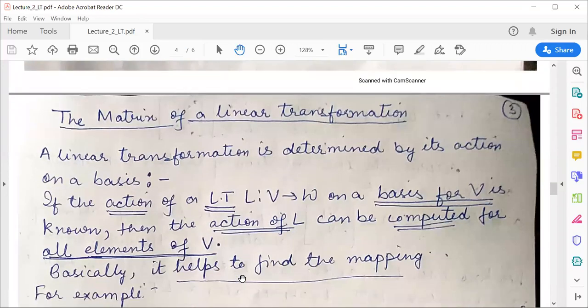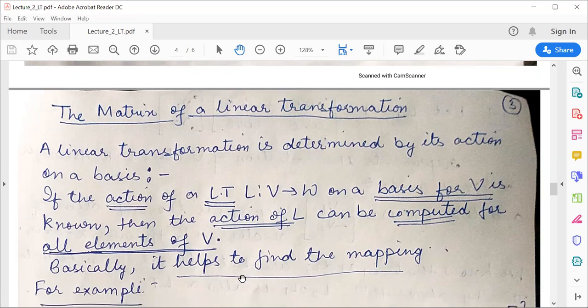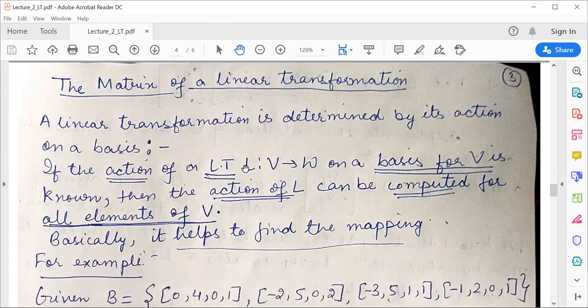Now coming to the very important topic of linear transformations: the matrix of a linear transformation. Before proceeding towards this topic, firstly we will see how we can determine a linear transformation by its action on the basis. Consider L is any linear transformation from V to W. If I know the action of this linear transformation on all the elements of a basis of V, then I can compute this linear transformation for any element of V.